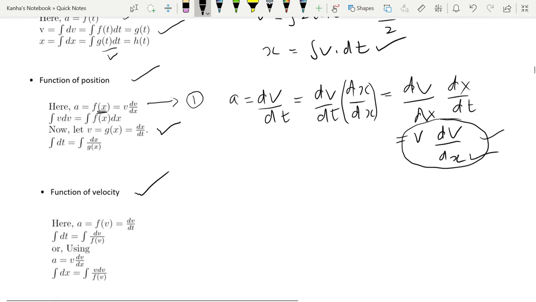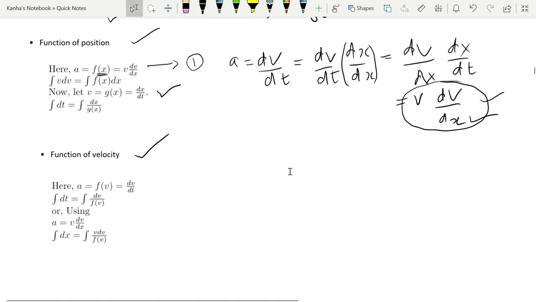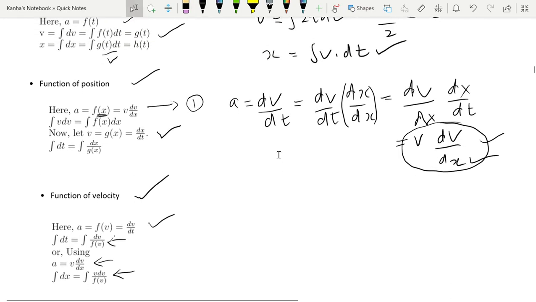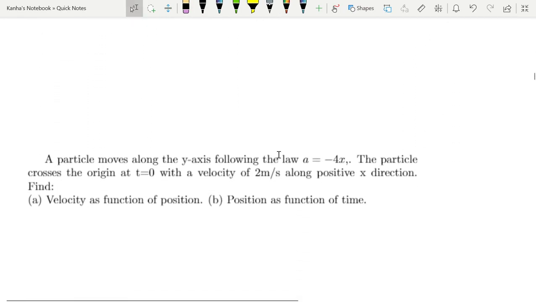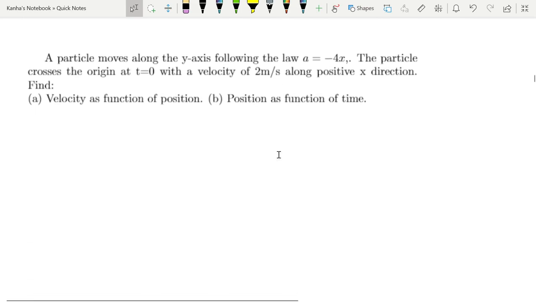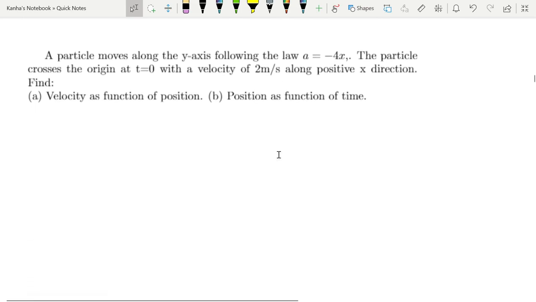Similarly, let's look at function of velocity, where acceleration is given as a function of velocity, you can find velocity as a function of time. Also, if you use the previous equation, you can find velocity as a function of position. So these relations can be asked in the questions, and we will look at some of the questions in the assignments where this happens. So without wasting more time, let's go to one of the questions to clear out some of our doubts.